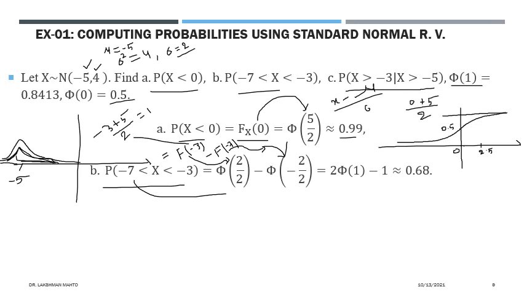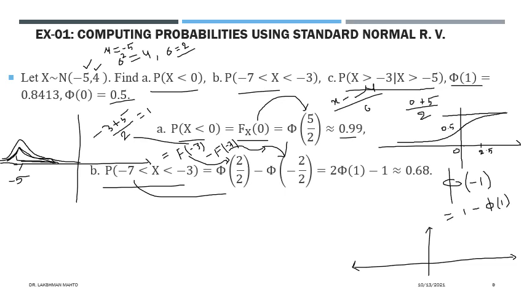Now one more question is coming. We have a symmetry nature in the case of a standard normal random variable, and also in the case of a normal random variable. So due to that, we can claim that the value of the CDF of a standard normal random variable at z equal to -1 would be equal to 1 minus the value of the CDF of a standard normal random variable at 1. From symmetry you can see it this way. I just need to plot only the CDF or PDF. The CDF you can also visualize from the plot of the PDF, because the CDF is talking about probability up to that point.